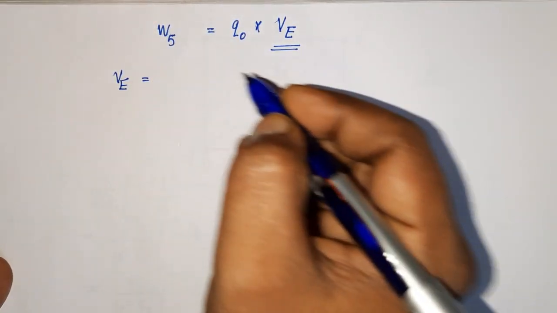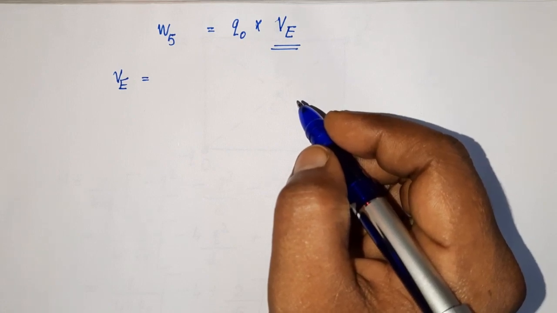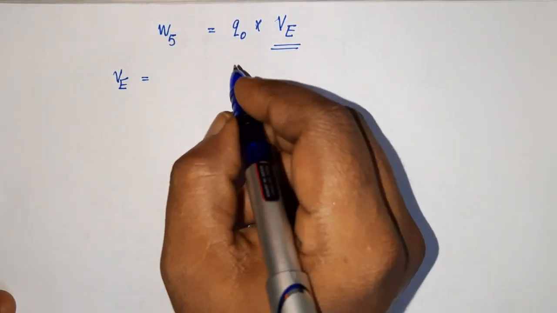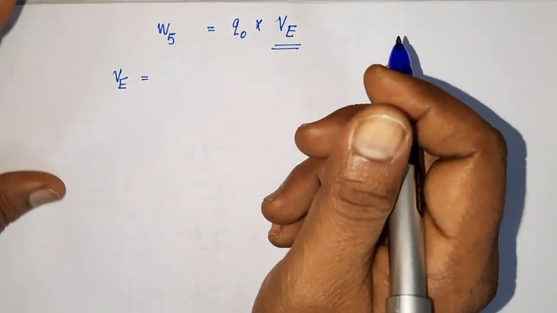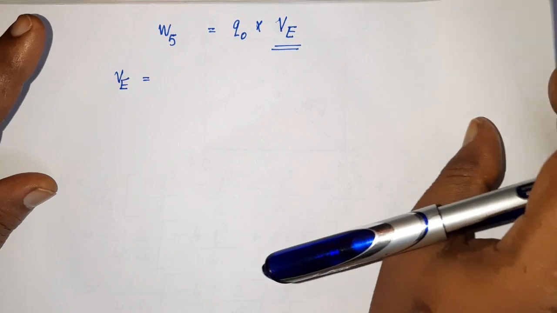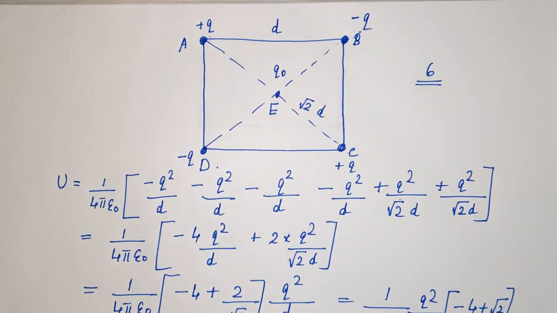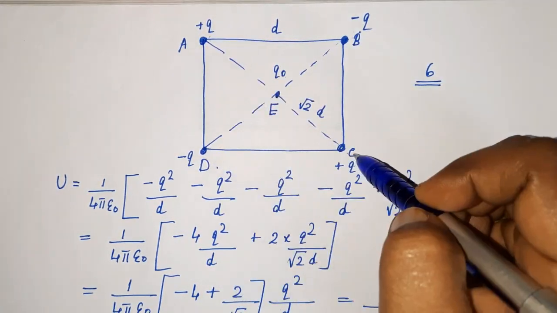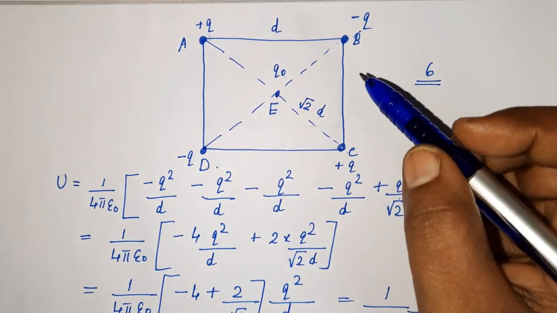So how will we get VE? Which all charges produce potential at E? Charges at A, B, C and D produce the potential at E. So one by one you have to find the potential at E. So before that, let's discuss the distance of the points A, B, C and D from E. From this diagram, all these points A, B, C and D are at equal distance from E. What is that distance?